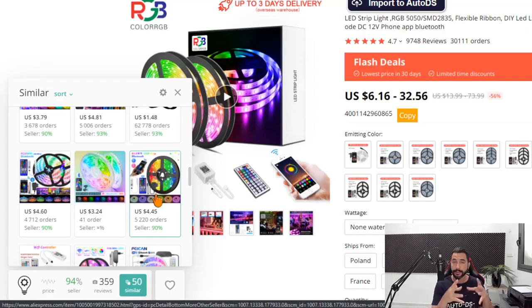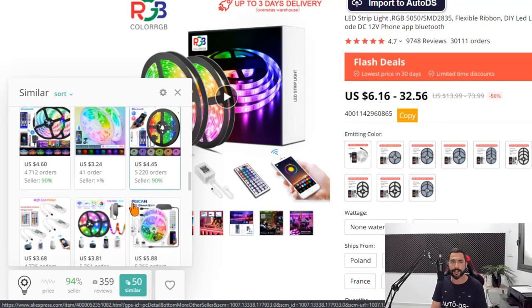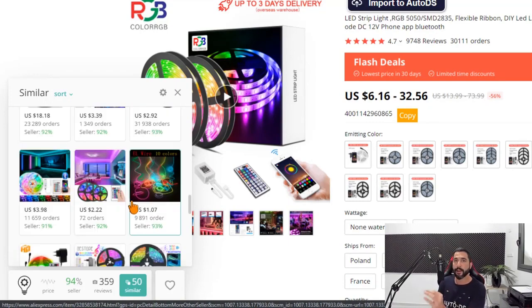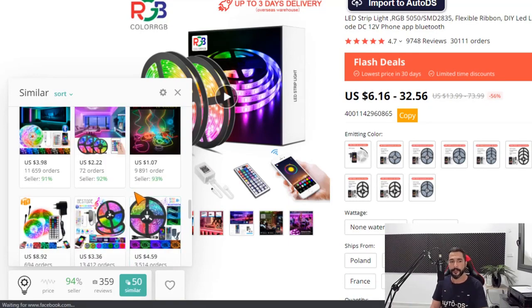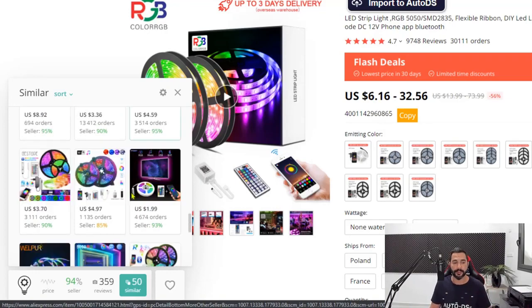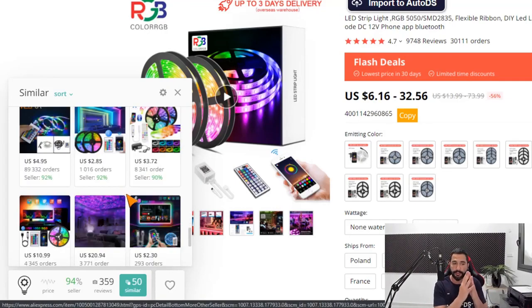You can still sell products that you see are selling well, like the same exact product, like the one I'm seeing right in front of me right here. Optimize it a little to differentiate yourself from the competition, but look at similar products, because here you're going to find rising trends, products that other dropshippers are not selling or are not selling enough, and you will definitely profit from those sales. So similar products, one of the best things that I like here, you can see the products, their prices, how many orders they have, and the seller ratings before clicking on the product listing.